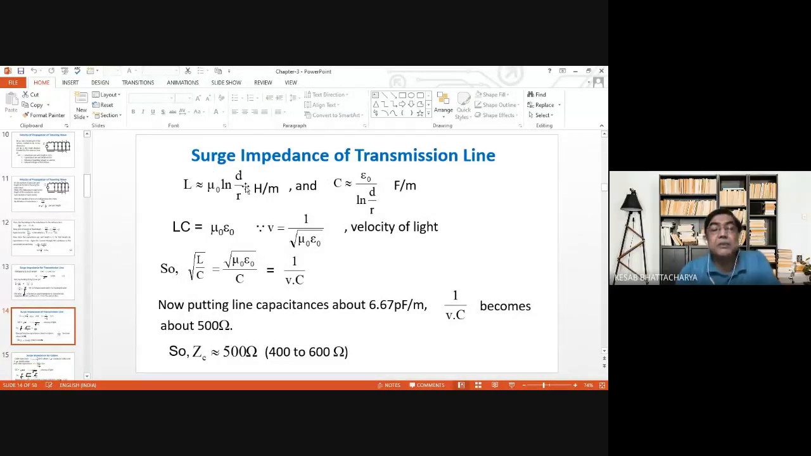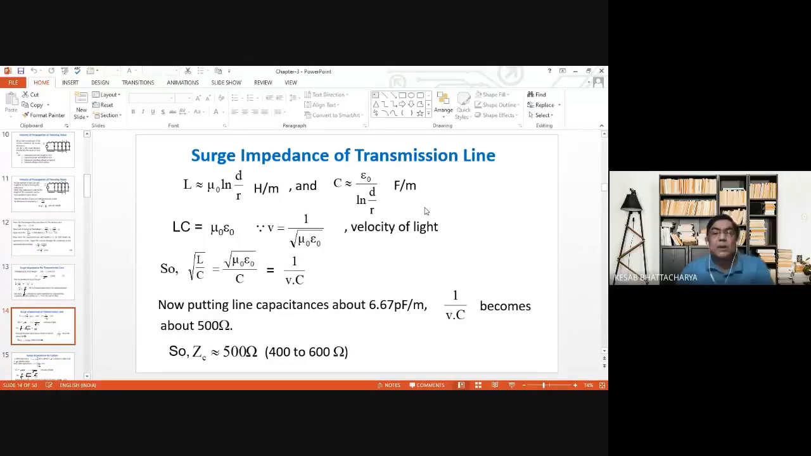The standard expressions for the distributed inductance and capacitance of a transmission line are these: L is equal to mu 0 ln d by r Henry per meter, and C is equal to epsilon 0 ln d by r Farad per meter. So LC will be equal to mu 0 into epsilon 0, and velocity is 1 by root over LC, that is 1 by root over mu 0 epsilon 0, that is the velocity of light. That also I think you know, isn't it?